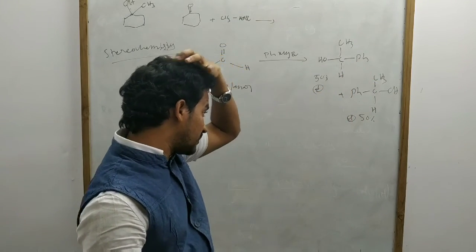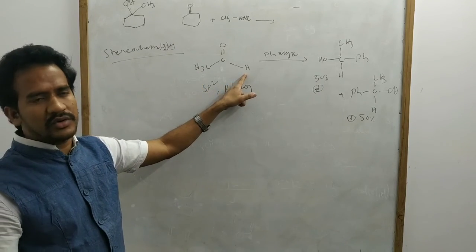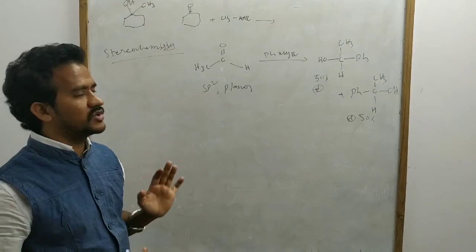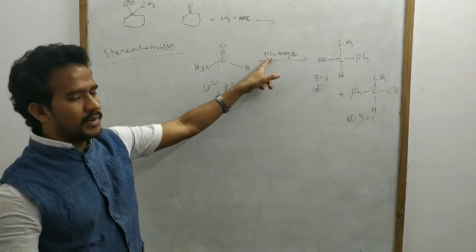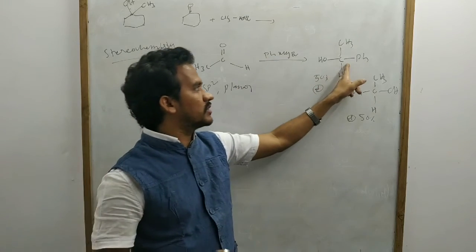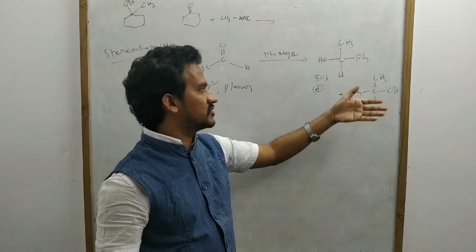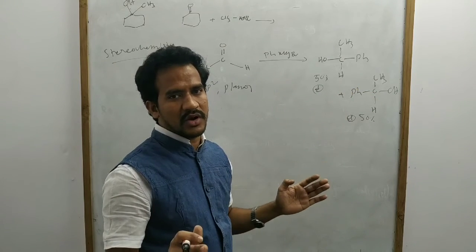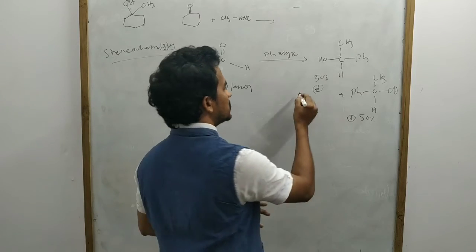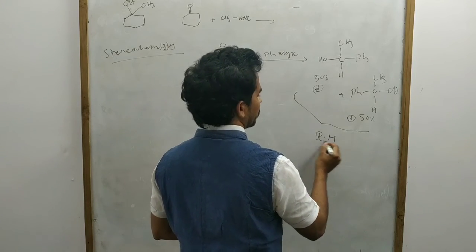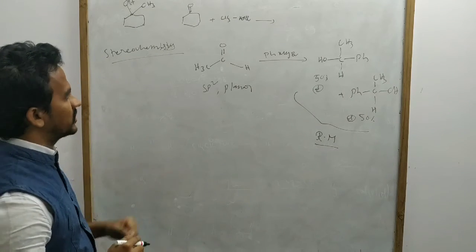This applies if there is a chiral carbon, of course. Here, if both groups were methyl, there would be no need to discuss stereochemistry. Here this is methyl, hydrogen, and the incoming nucleophile is also different, so you will get a chiral carbon. 50% is one isomer, 50% is the other isomer. Both are mirror images. Two mirror images are called enantiomers, and these two enantiomers are produced in equal amounts. That mixture is nothing but a racemic mixture. It's very important.